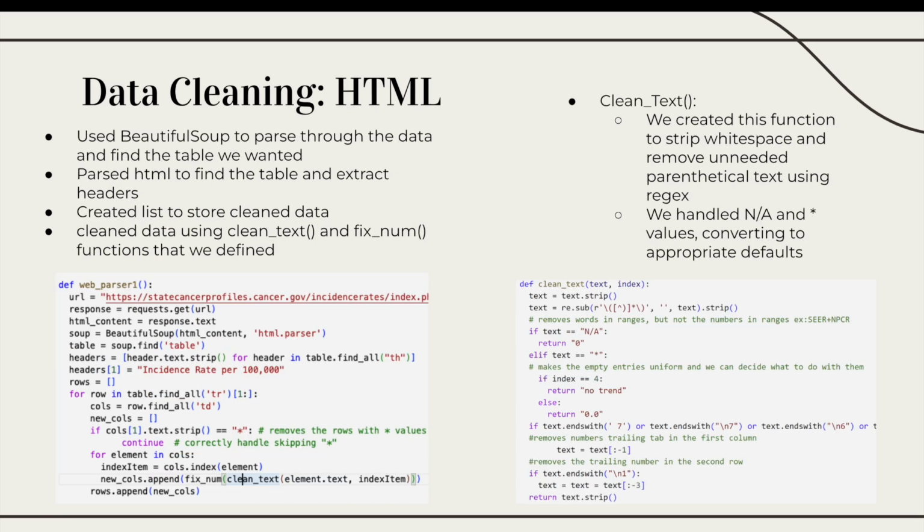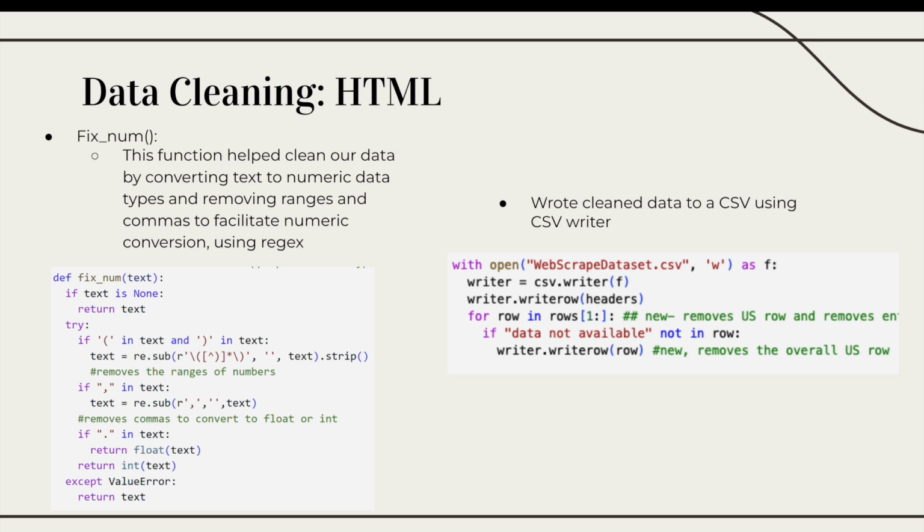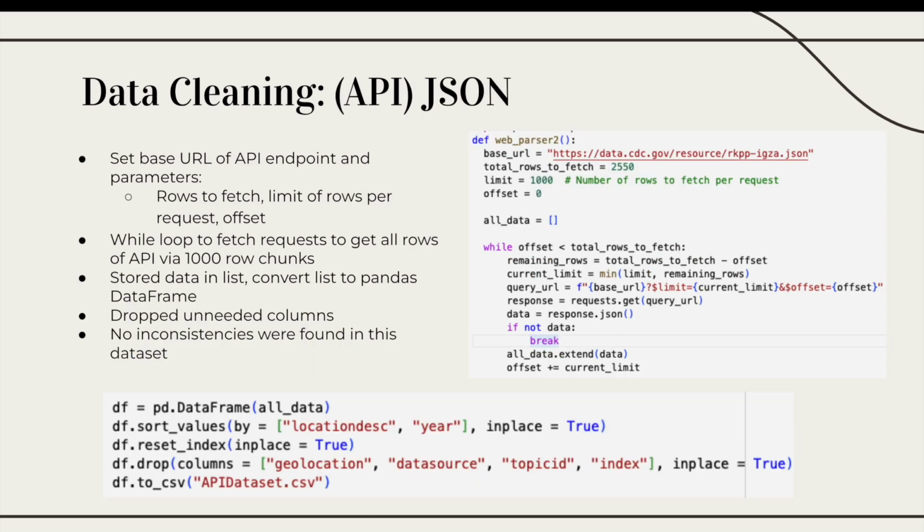For the HTML, we used Beautiful Soup to parse through the data and find the table we wanted. We then extracted the headers and we created a list to store the clean data. We cleaned the data using functions clean_text and fix_num, which we defined. Clean_text stripped the white space and removed unneeded parenthetical text using regular expressions, and we handled NA and asterisk values, converting them to defaults. And fix_num converted text to numeric data types and removed ranges and commas to facilitate numeric conversion using regex. We then wrote the clean data to a CSV using CSV Writer.